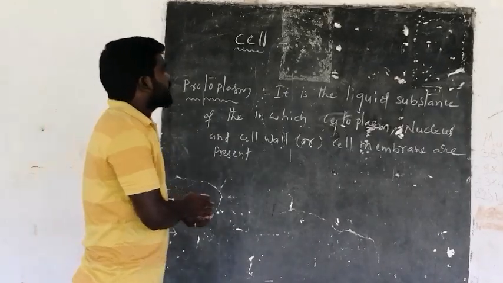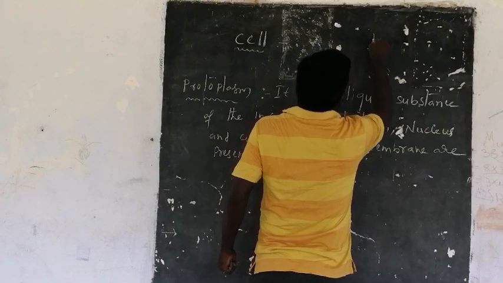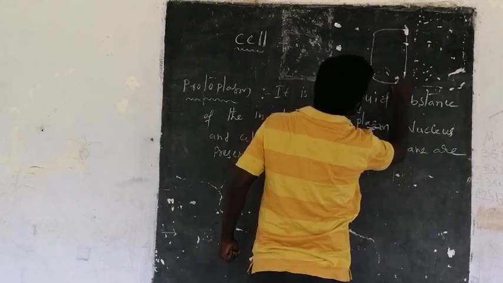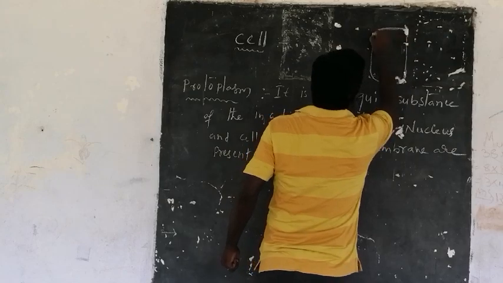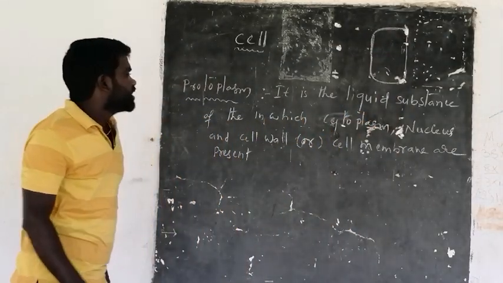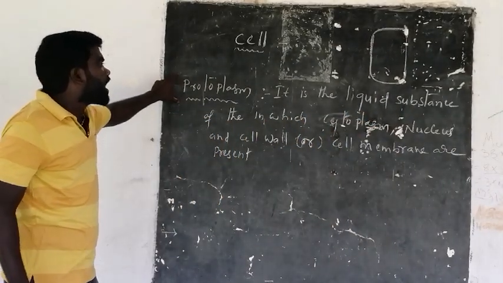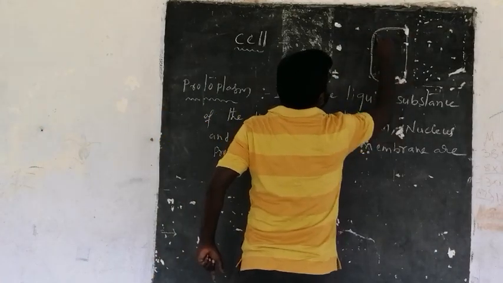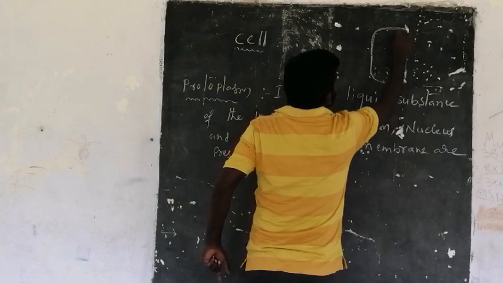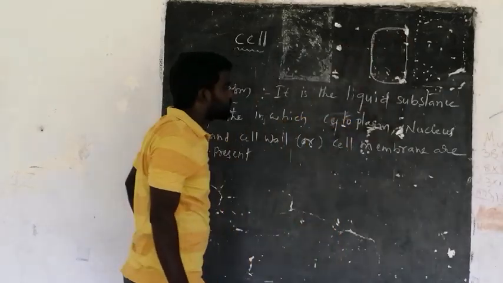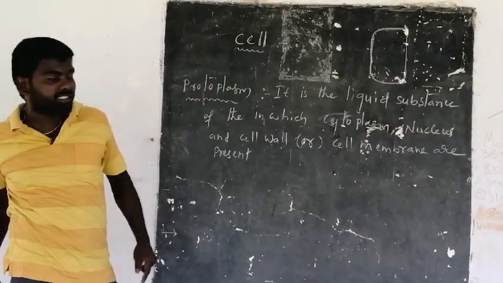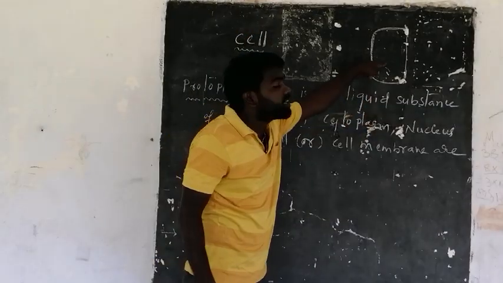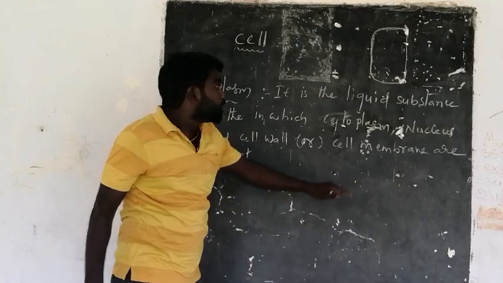Let us take a rough diagram of a cell. In the cell, protoplasm is a liquid substance. In this liquid substance, cytoplasm is present inside the protoplasm.